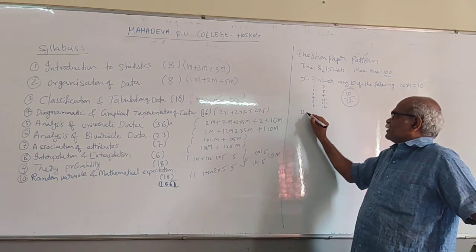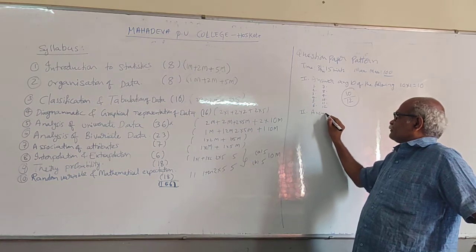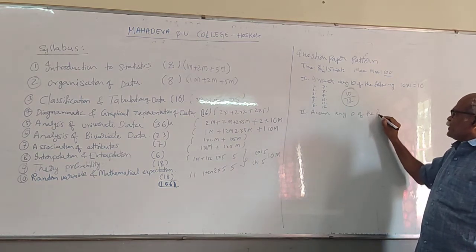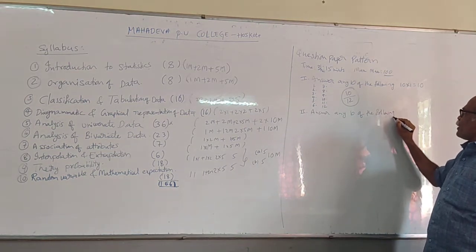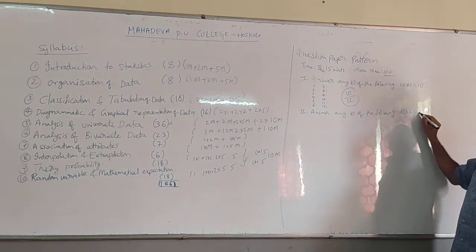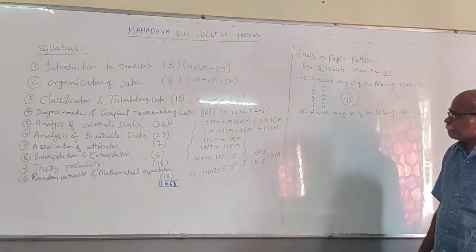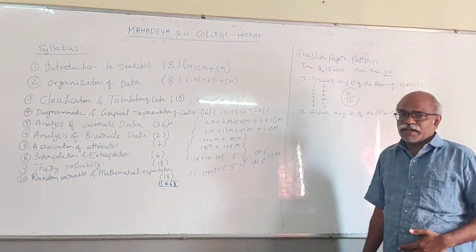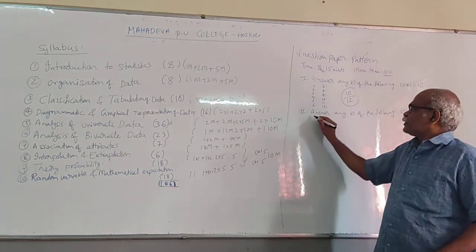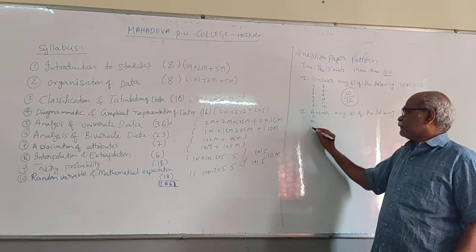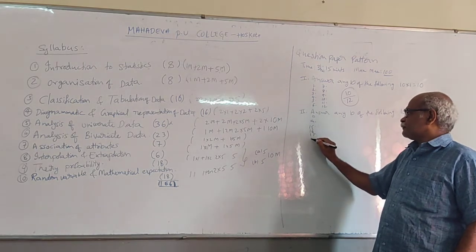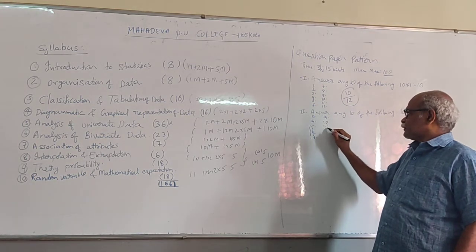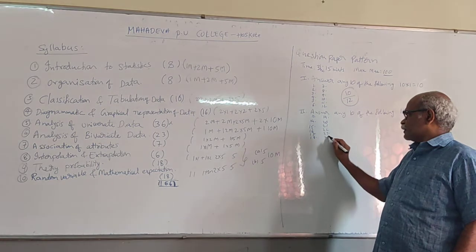Next, second one: answer any 10 of the following, 10 into 2, 20. Here also you are given 12 questions. You have to answer any 10. Question numbers 13 to 24.